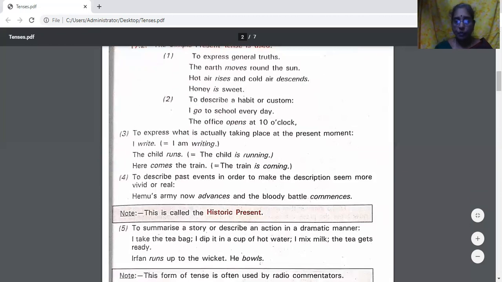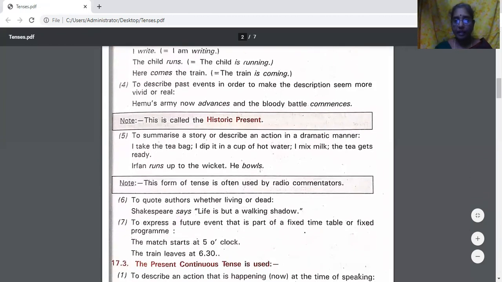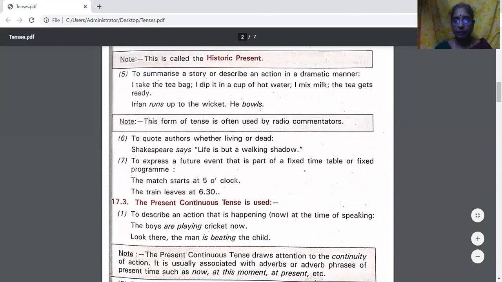To summarize a story or describe an action in a dramatic manner. Like how to prepare tea, if it's a question. You can say, I take the tea bag, I dip it in the cup of hot water, I mix milk, then the tea is ready.